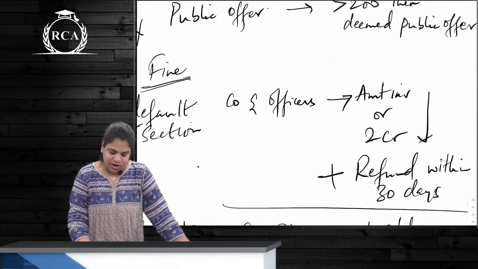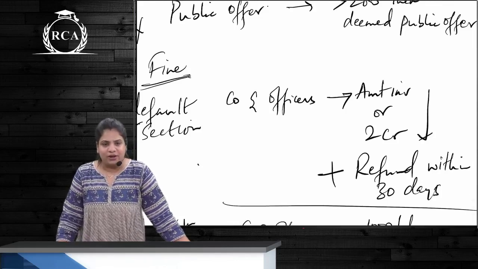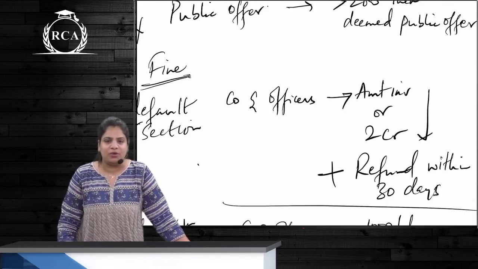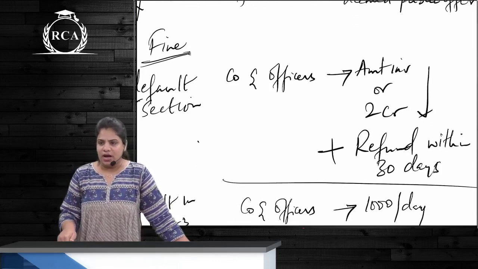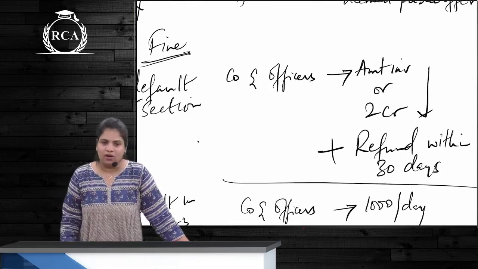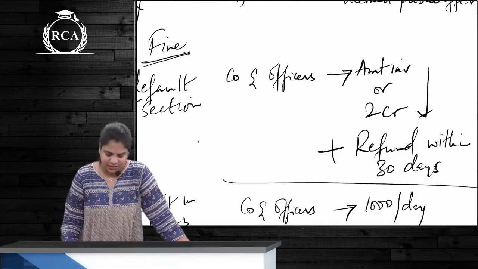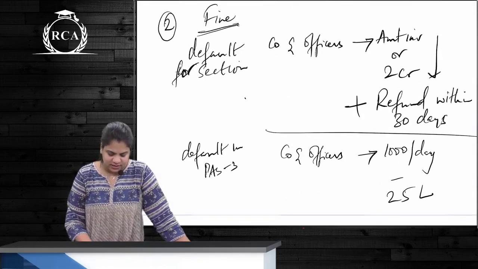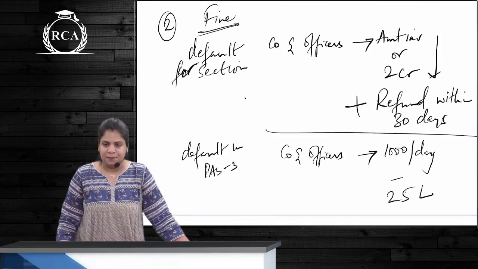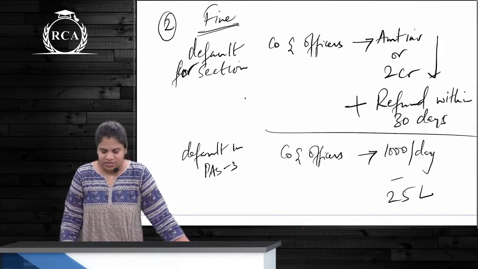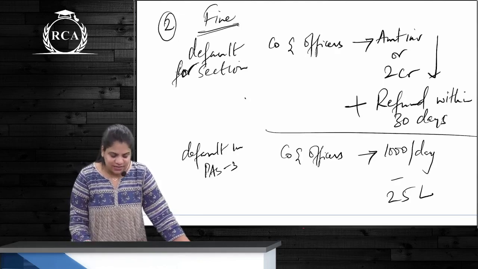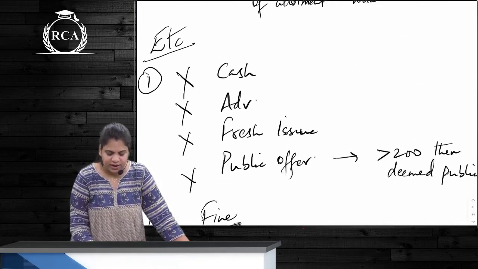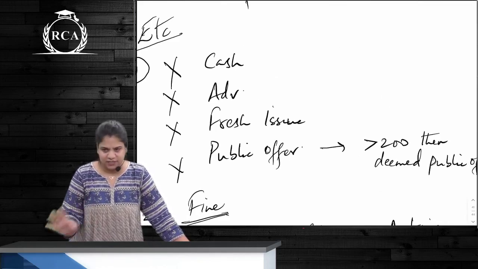And what are the fines? First is for the company and officer: whatever is the amount involved, or 2 crore, whichever is lower, plus refund all of the money received within 30 days. And in case the return of allotment is not filed, then company and officer are fined 1,000 per day up to rupees 25 lakhs. Since this is not a public offer, a prospectus is not required.